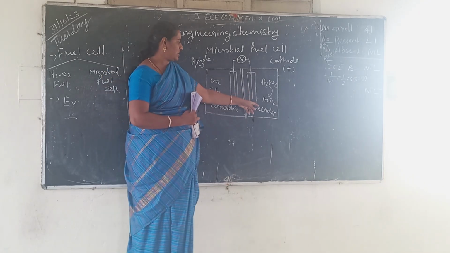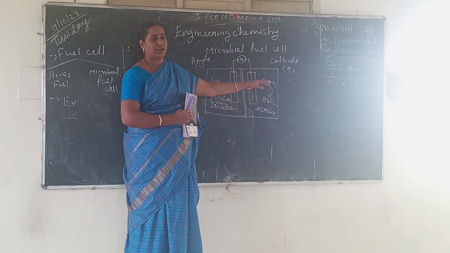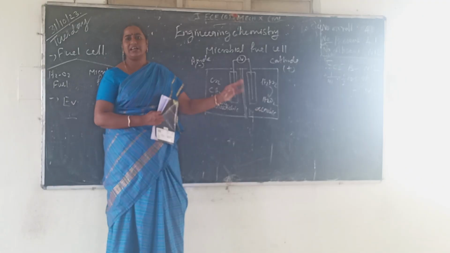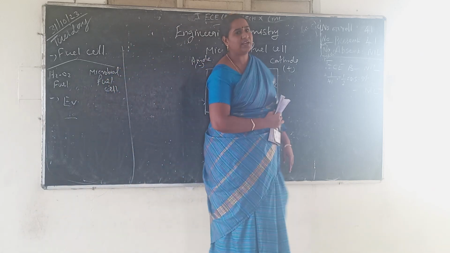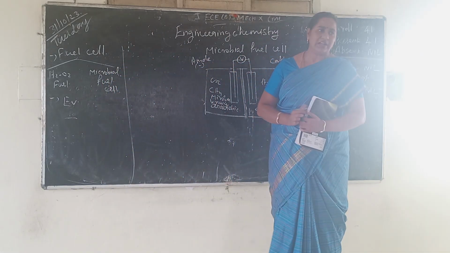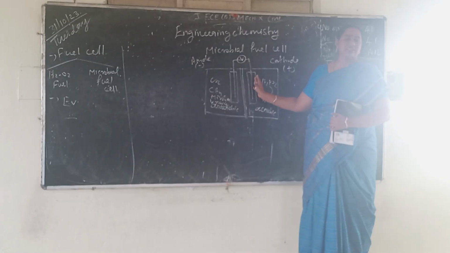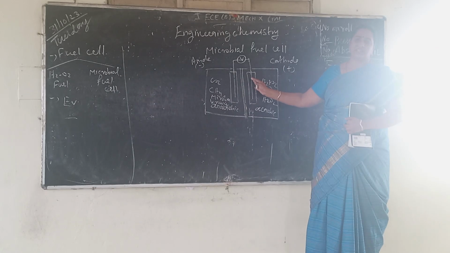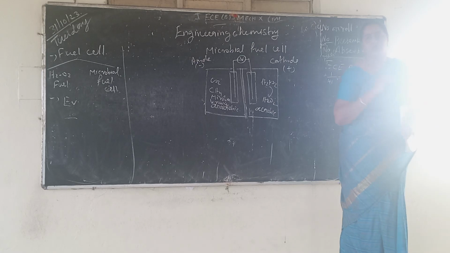In the cathode the reduction occurs. Here aerobic usually means oxygen. It accepts electrons and undergoes reduction. We get water or any other reduction product. That's all. So that is the overall working and function of microbial fuel cells. Here two kinds of electrodes are used. These two kinds of electrodes are made from biomaterial. That's why we call them bioanode and biocathode.